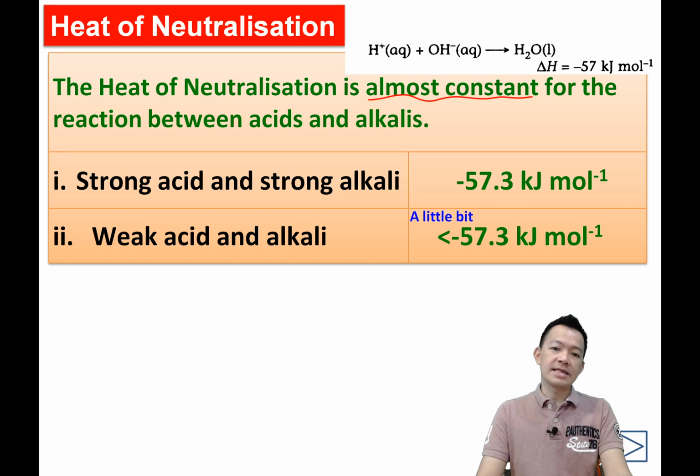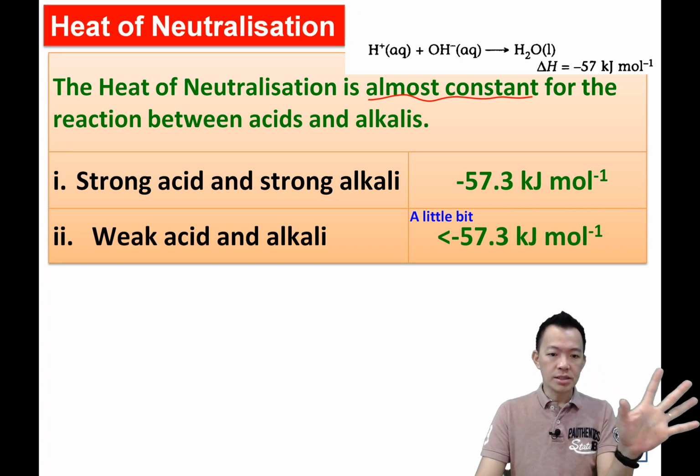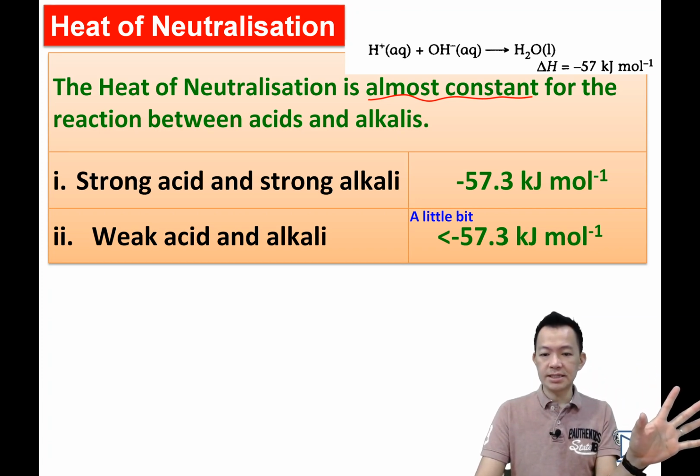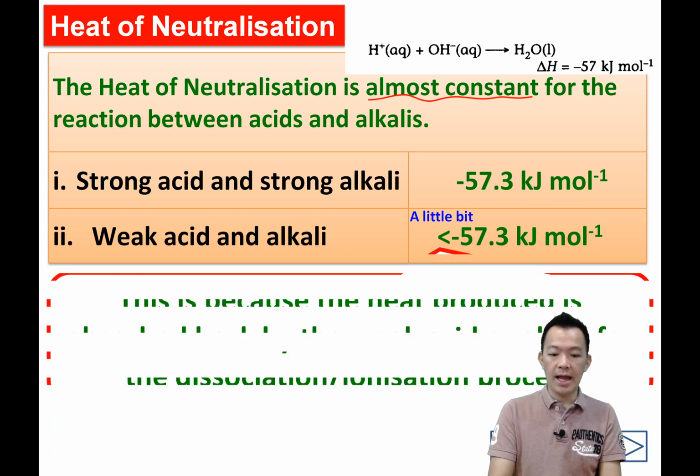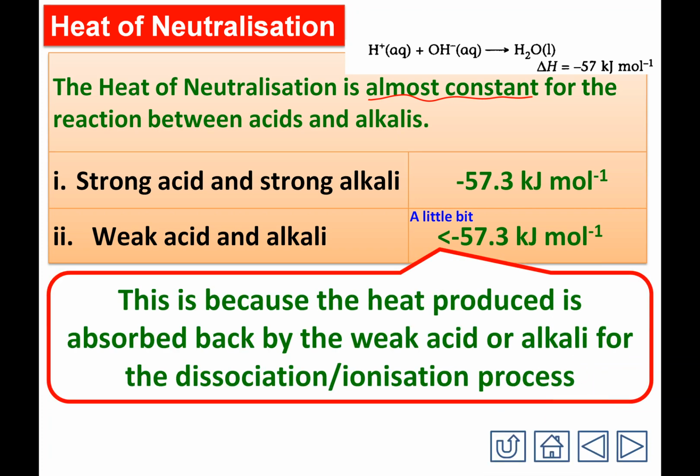But why? 刚才不是讲说什么 acid 什么 alkaline 它放出来的热能一模一样吗？怎么 weak acid 它放出来就会少过 57.3 呢？ It must be a reason, 一定有原因，对不对？ So copy your reason here. It will be a very important answer for your exam, 它将会变成你考试里面一个最重要的答案。So why lower than 57.3? This is because the heat produced is absorbed back by the weak acid or alkaline for the dissociation or the ionization process.